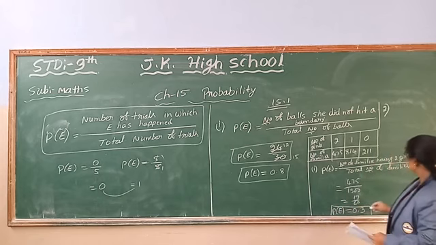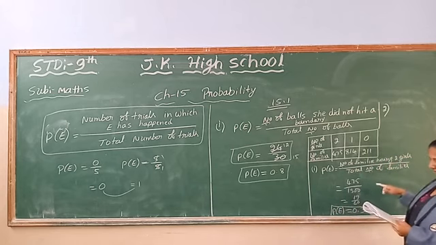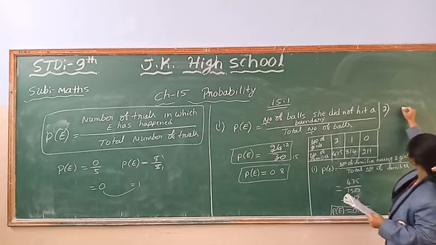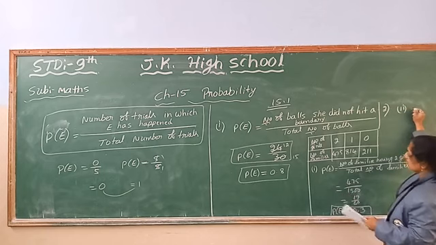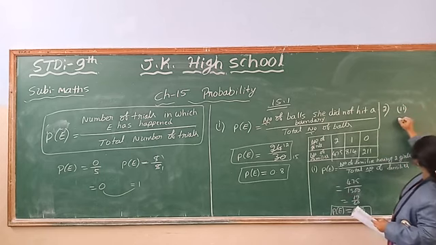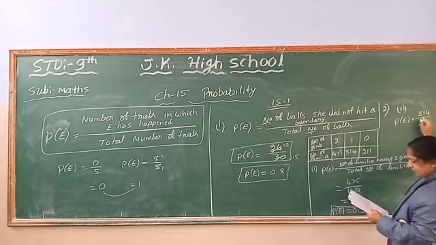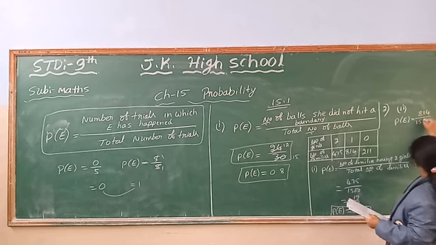Okay children, after this, having 1 girl, the second question. What is the probability of this? It is 814 out of 1500 families.